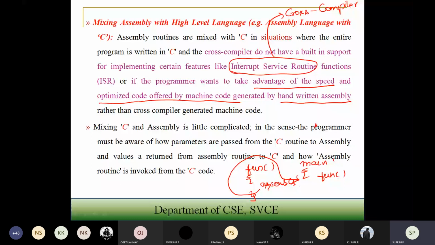Then, what values are to be returned from our assembly routines to C when the assembly routine is invoked inside the C program, and how it is going to check what type of data type you have. Those things have to be taken care of.